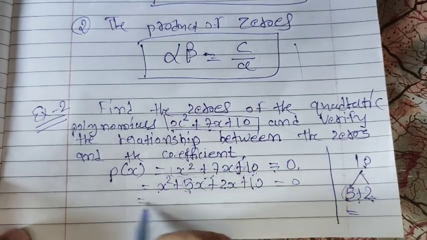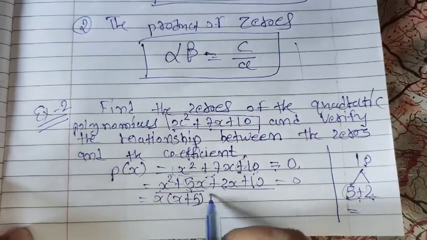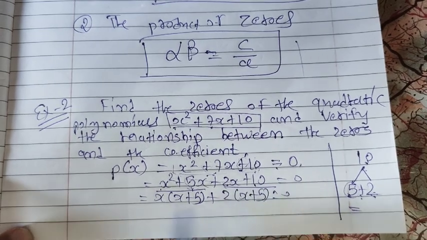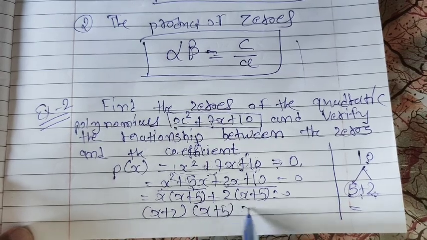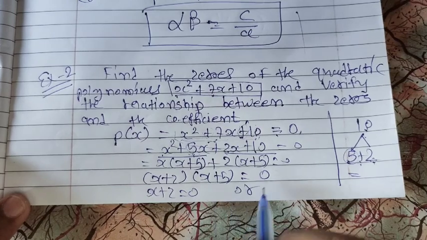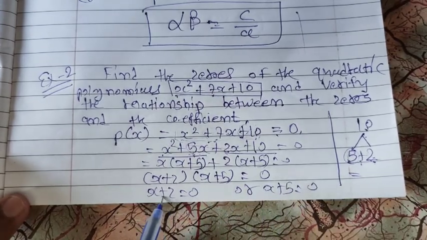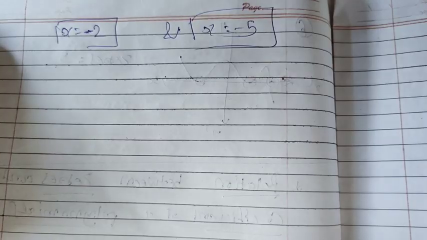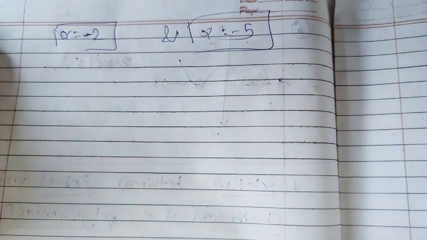Now take x common from the first two terms, and 2 common from the last two terms, giving x plus 5. So (x plus 2)(x plus 5) is equal to 0. Now x plus 2 equals 0 or x plus 5 equals 0. Taking the numbers to the other side of zero, x is equal to minus 2 and x is equal to minus 5.